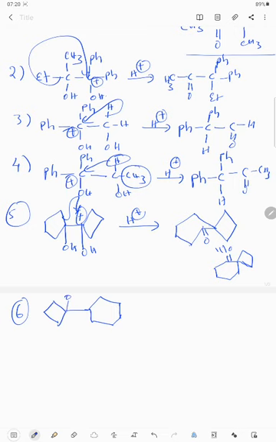Here OH and here OH. So H plus ion, here positive charge will be formed. Why? Because ring expansion will take place.